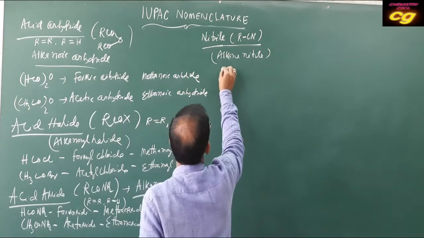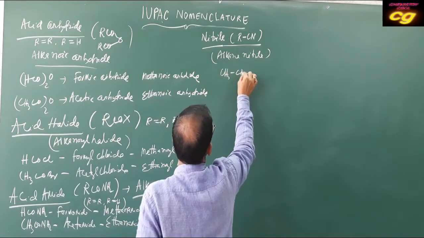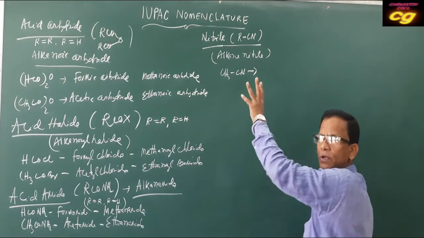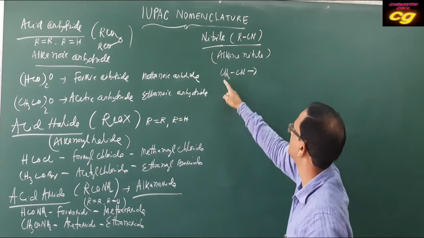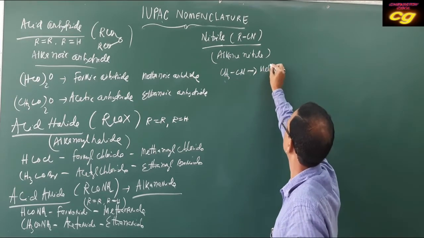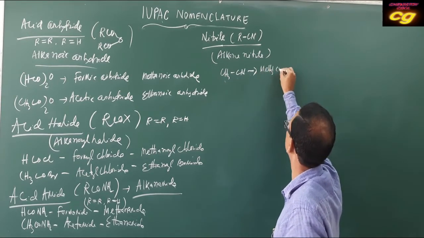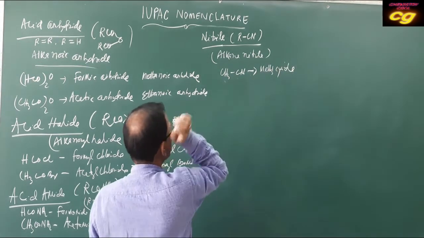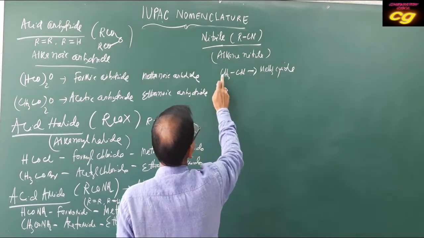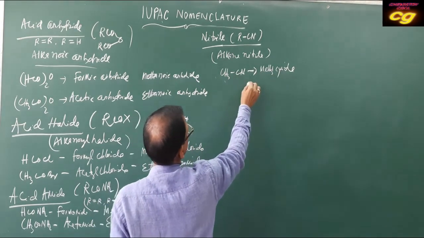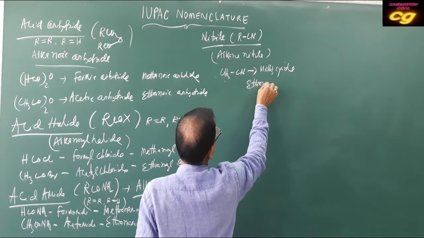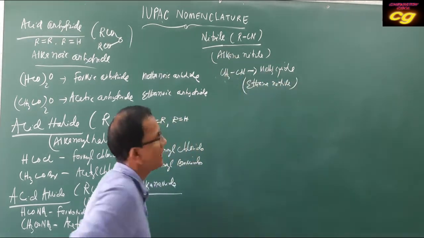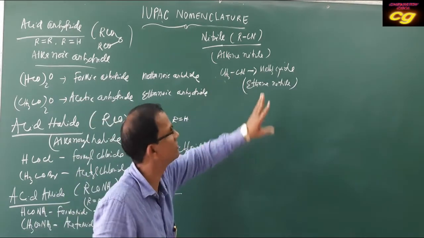For example, CH3CN. The common name, as I have already told you, is methyl cyanide. What is the IUPAC name? As it has 2 carbons, 1, 2, it is ethane nitrile, like this, alkane nitrile.